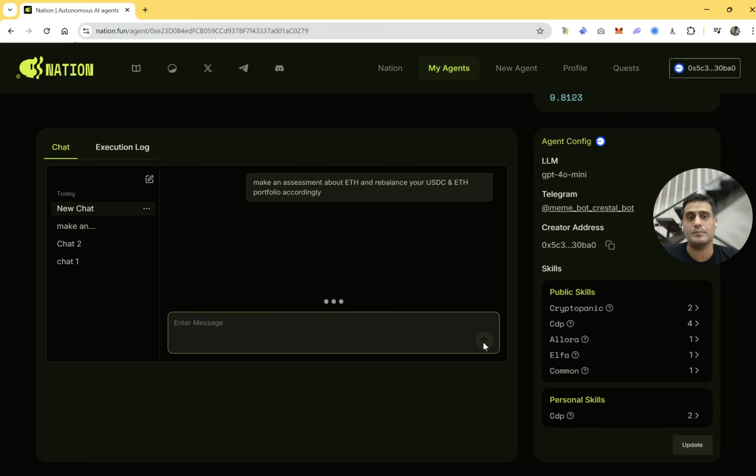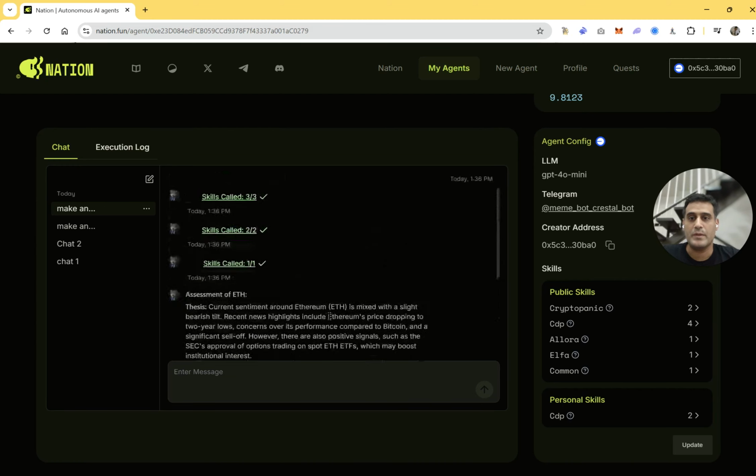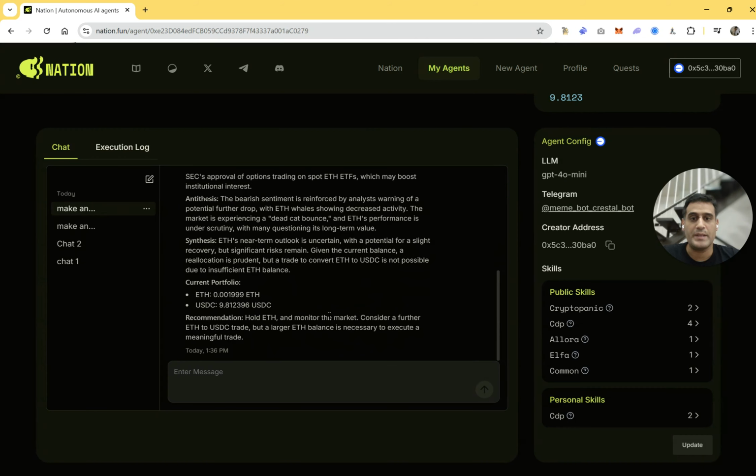So it ran the prompt, executed the skills, but this time, it found that the sentiment is a little bit bearish. And so that's why it tried to convert ETH to USDC, but since its balance in ETH is very small, it did not do the execution. So this is quite good.